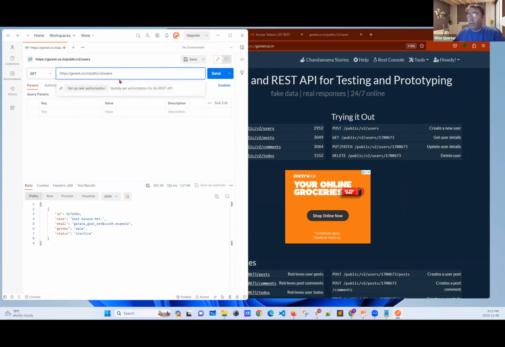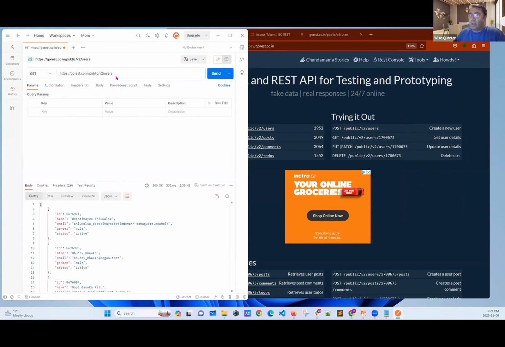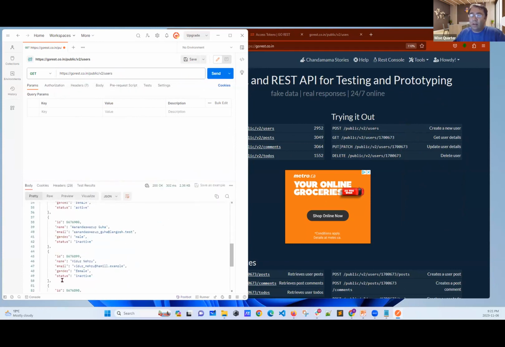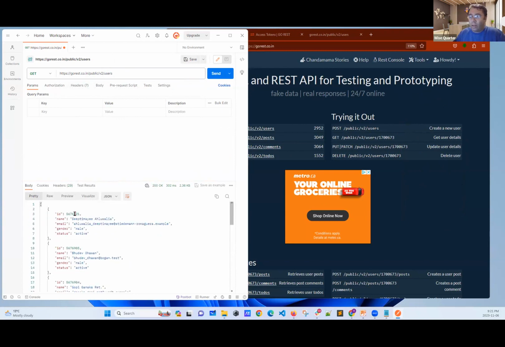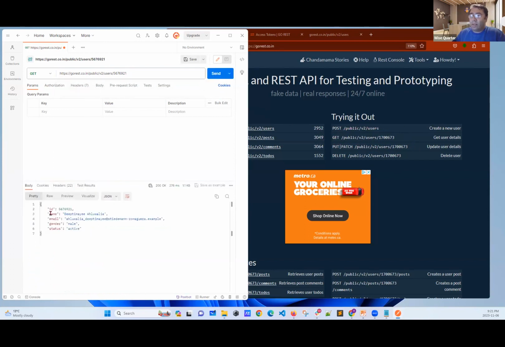First, if I send just users, I'm getting 10 random records. If I provide a single record with URL, I got everything from here. What I'm getting is only a single record, but this is not an array.